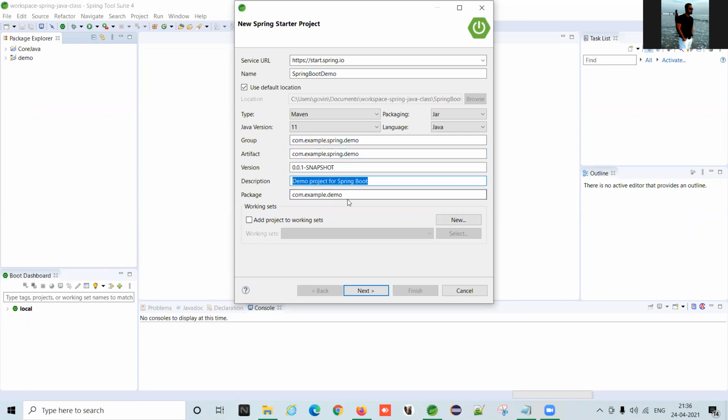And package name, I hope everyone understands the package. Don't bother about these two points. I'll explain it after some time or after understanding Spring Boot, because this is not the right time to understand what is Maven.